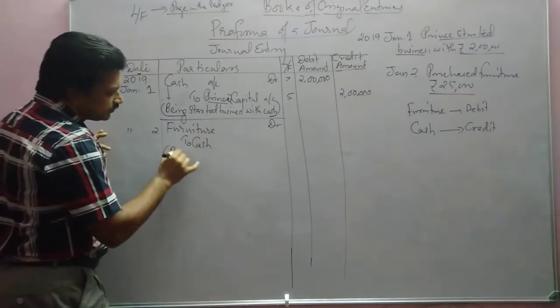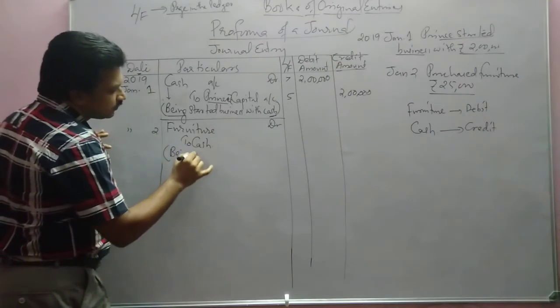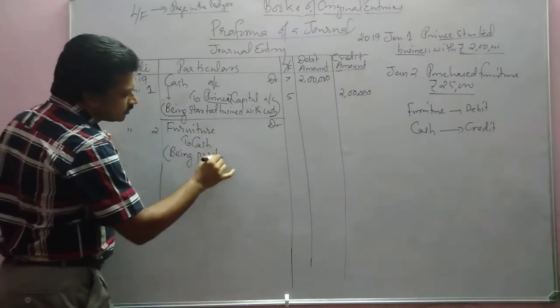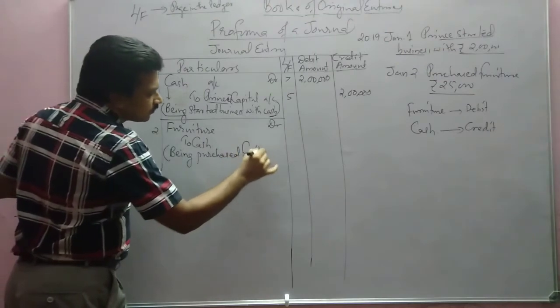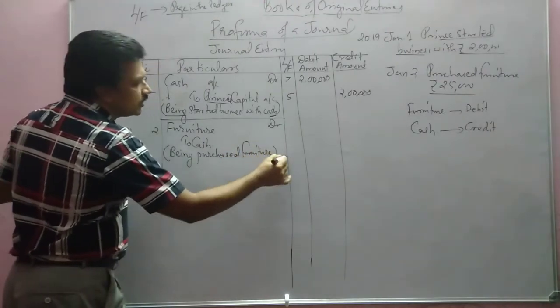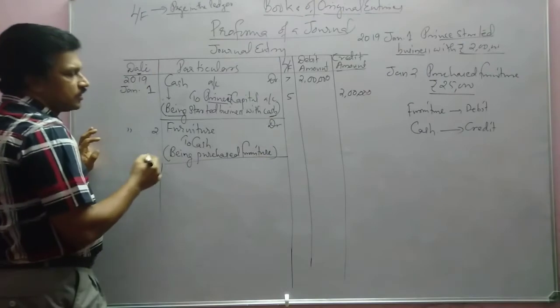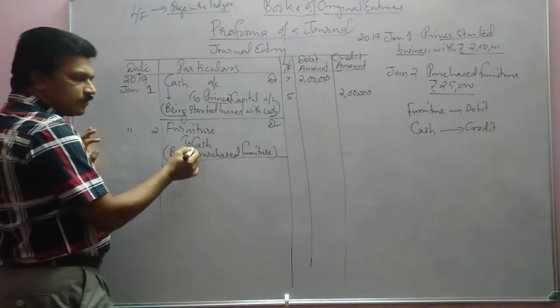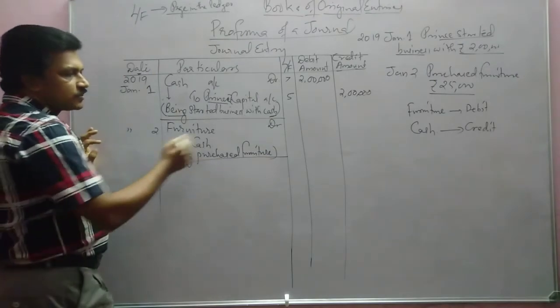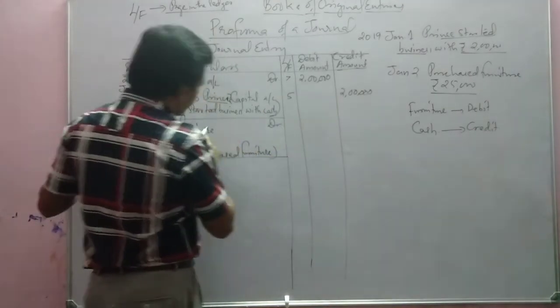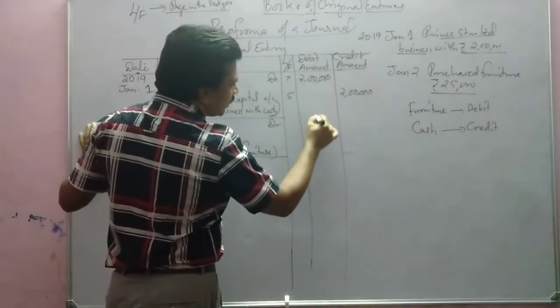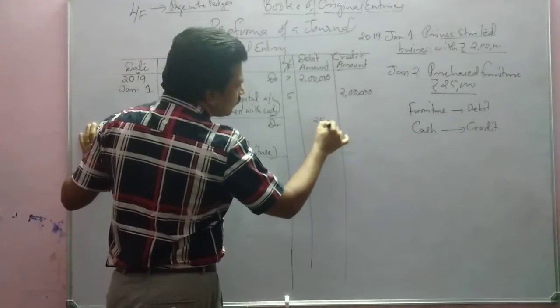Being purchased furniture. It is understood that it is by cash, so the amount is not written here. Amount how much? In the furniture debit column we have to write 25,000.